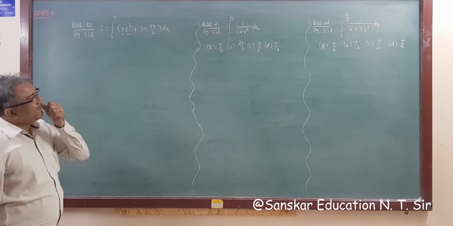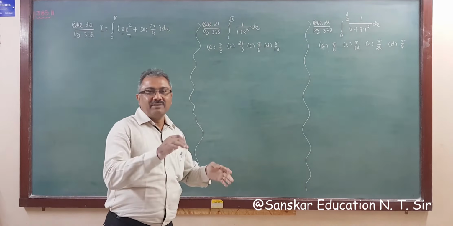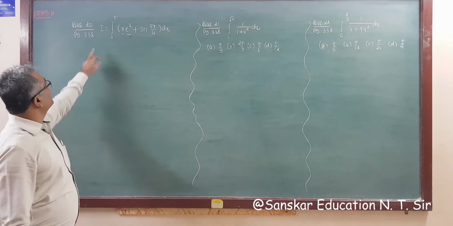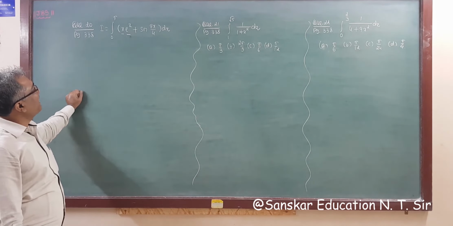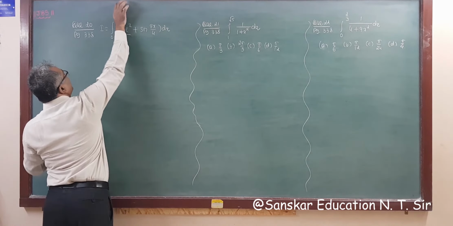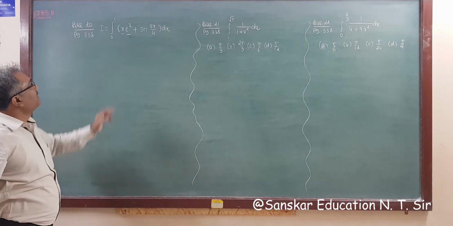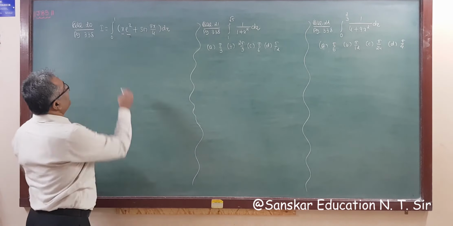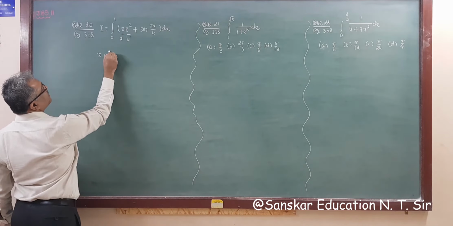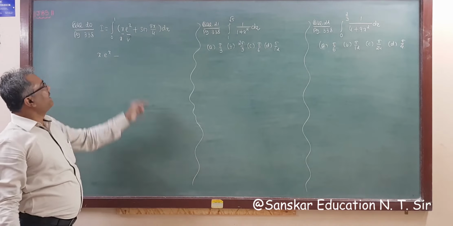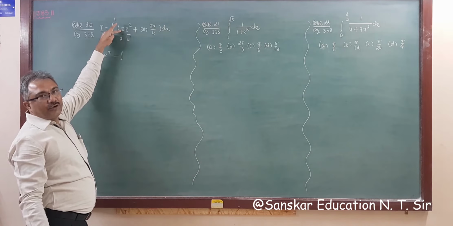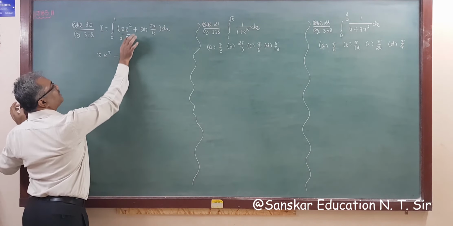So these are the last 3 questions of exercise 7.9, then we are going to learn another topic from the next video lecture. So the first question is question number 20, integration 0 to pi of x e raised to x sin pi x by 4. Oh sorry, this is not 0 to pi, this is 0 to 1. So applying integration by parts, this is u, this is v. So u as it is, then the integration of e raised to x is e raised to x, minus the integration of the derivative of x, which is 1, and this is e raised to x, and the integration of e raised to x is e raised to x.